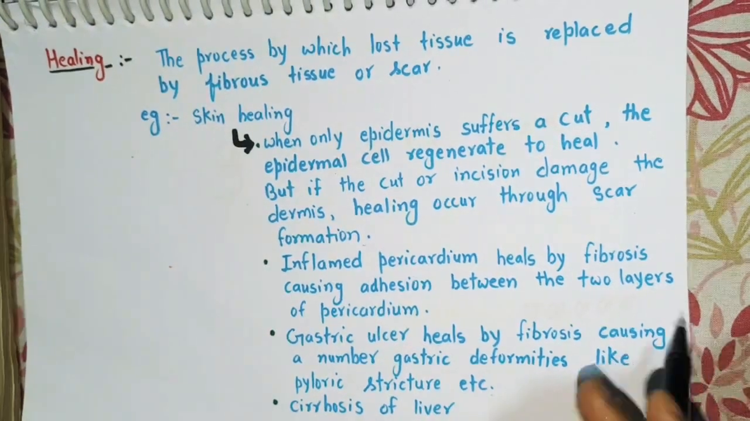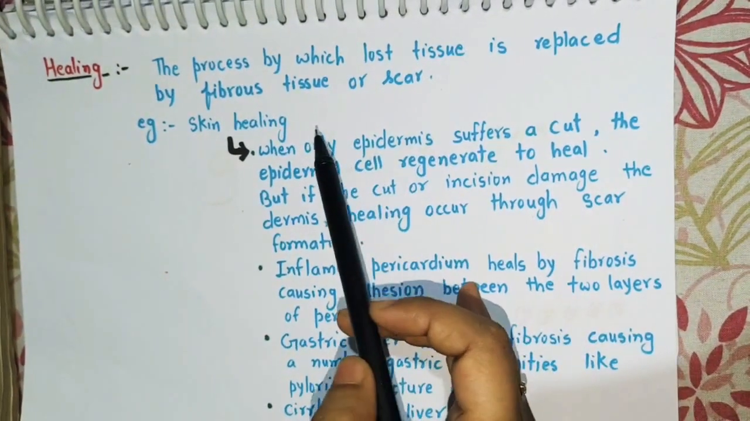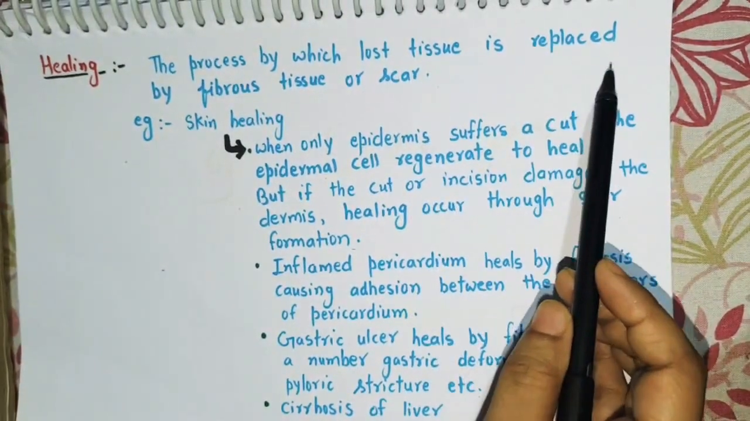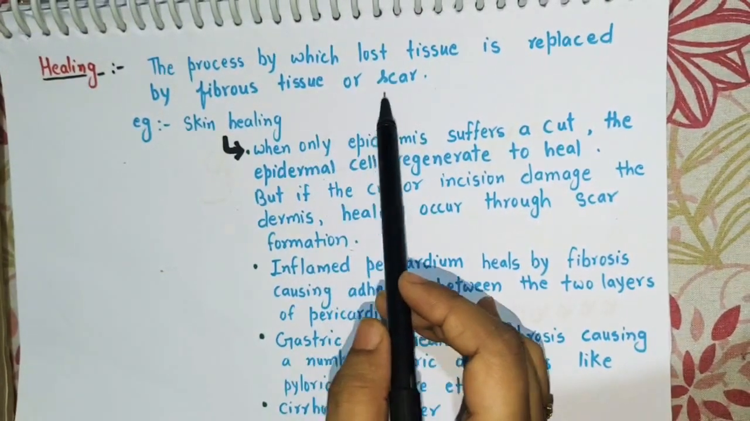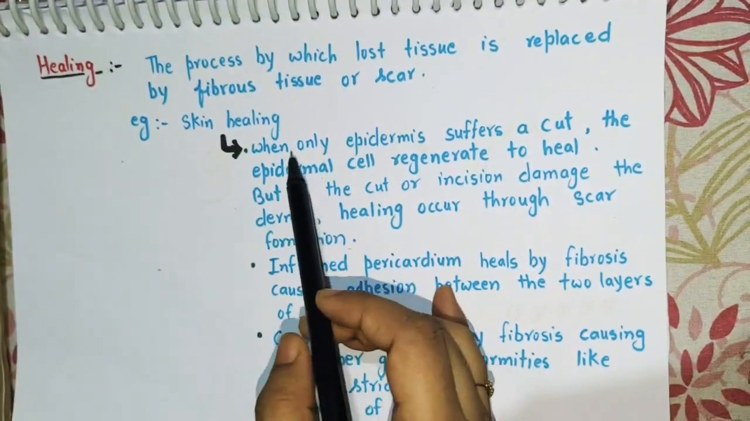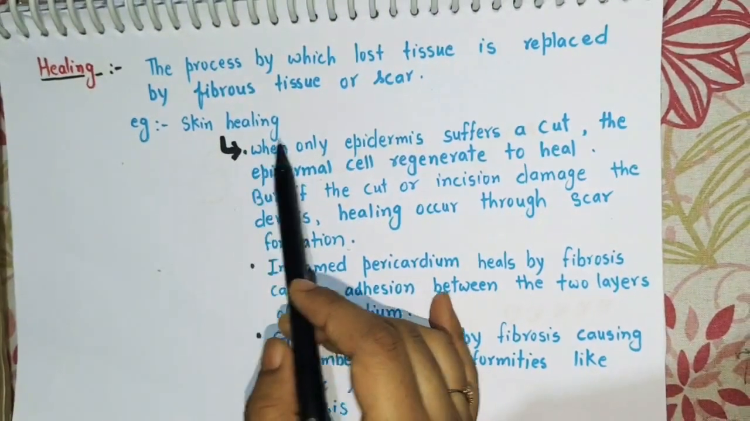Now come to the process of healing. What is healing? Healing is a process by which lost tissue is replaced by fibrous tissue or scar. What can be the examples of healing? First one is skin healing.